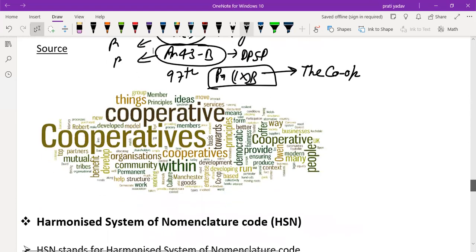This is a picture. Through this, you can understand cooperatives, organization, goods, what is going on within. So this is just a rough picture of cooperatives.